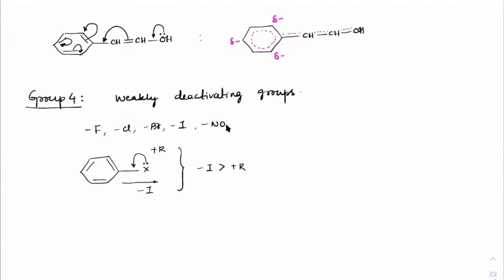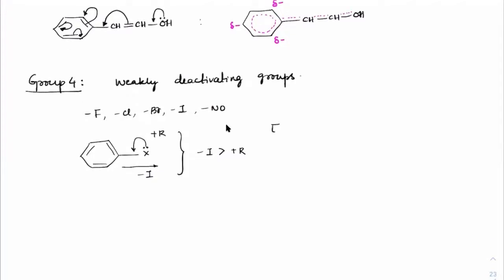Now if you check out which is the most withdrawing out of all of this, if you check electron withdrawing group on benzene, it appears like fluorine is most electronegative. But at the same time, fluorine can also give best resonance because the overlapping would be between 2p and 2p. Hence, if you observe electron withdrawing nature, iodine would be much more electron withdrawing compared to that of bromine, compared to that of chlorine, compared to that of fluorine. So if the order is asked, this is how the order would be. Clear on that, everyone?